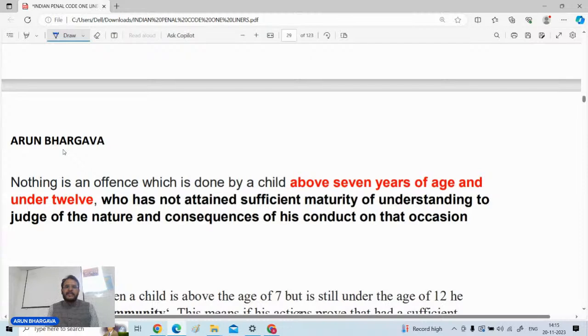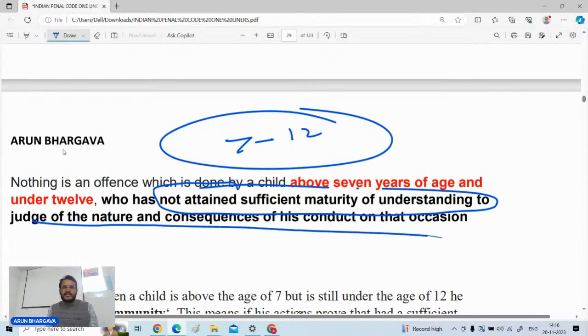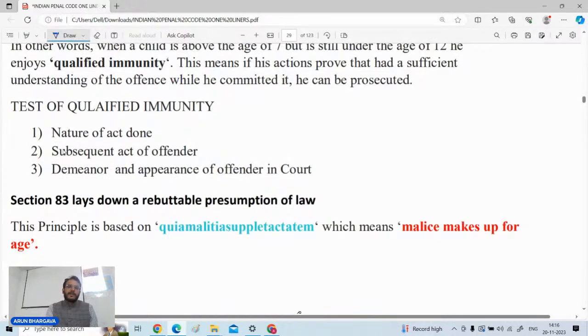सेक्शन नंबर 83 which talks about that if a person is above the age of 7 and below the age of 12 years and that person is not able to understand or judge the nature and consequences of his conduct, he has not attained sufficient maturity, he will not be liable for the act. But if he is able to understand the nature of that, if he is sufficiently matured enough, then he will be liable for that.